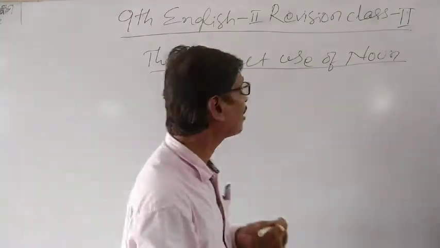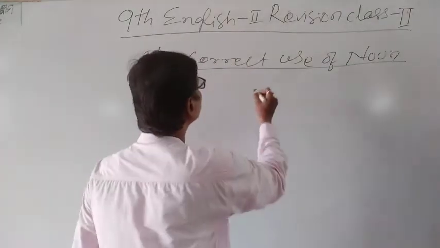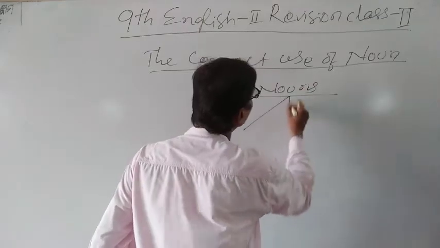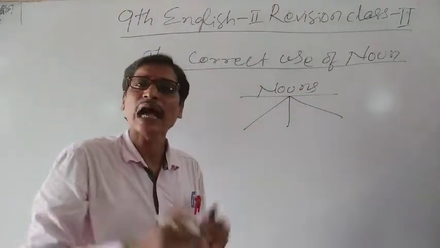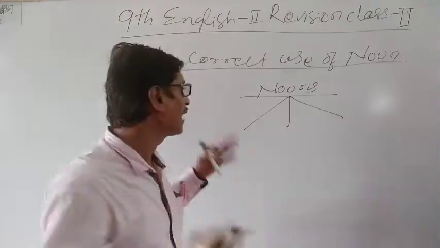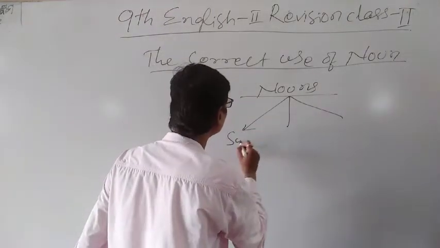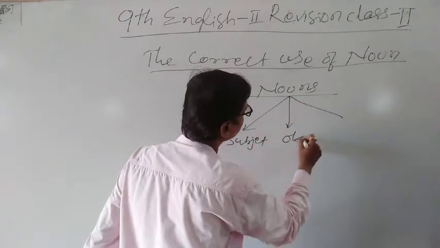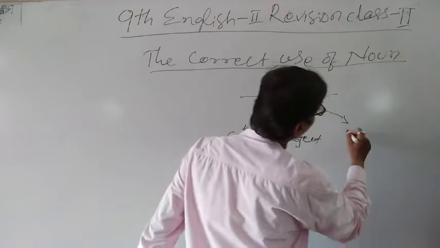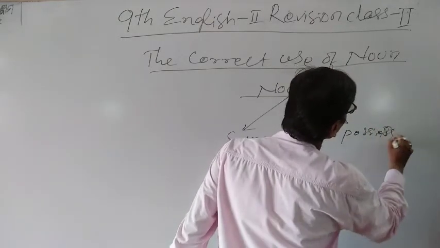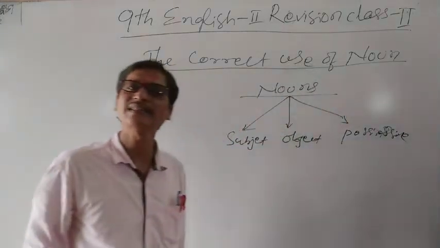And we understood nouns can be used in 3 different ways: nouns can be used as subjects, as objects, and in their possessive form.